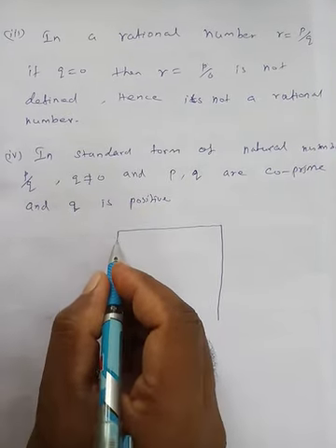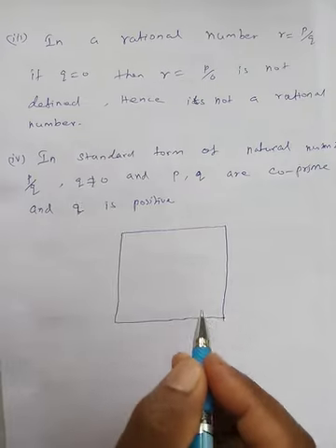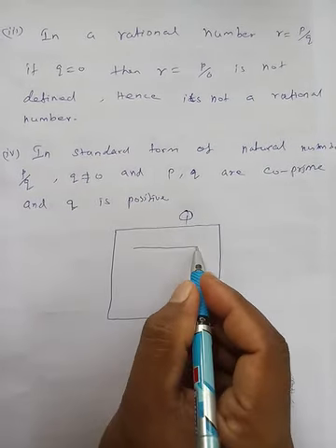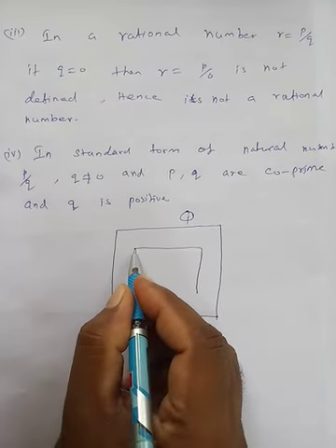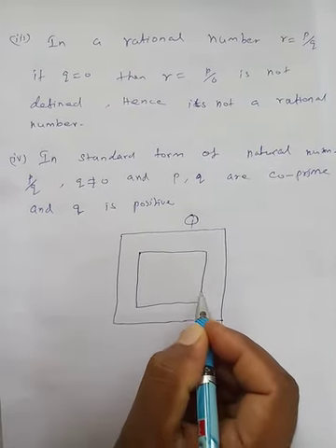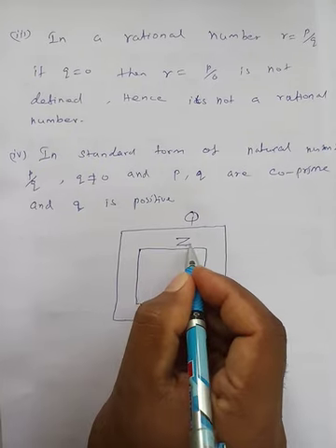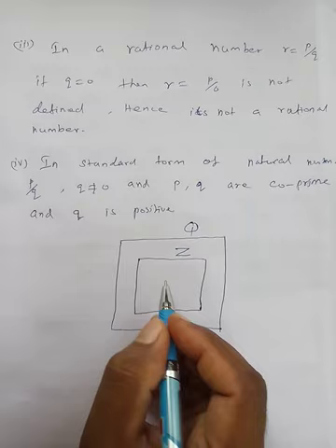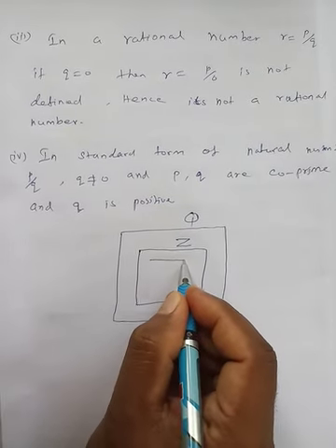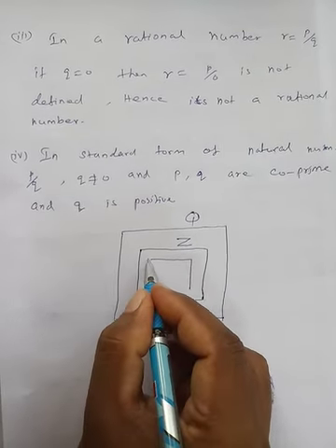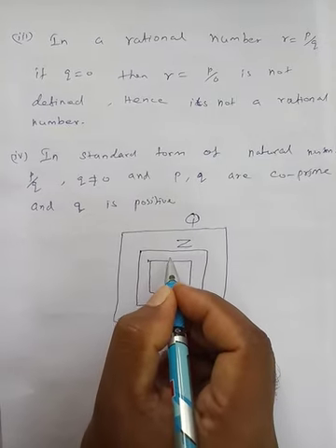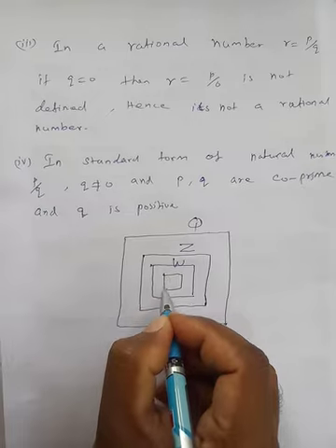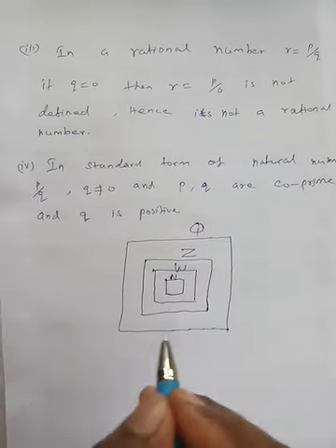Put a big square. This square is considered as the rational numbers. Then another square inside it, that consists of all the integers. Next, another square, this is considered as the whole numbers. Next, one inside the square, this is the integers.